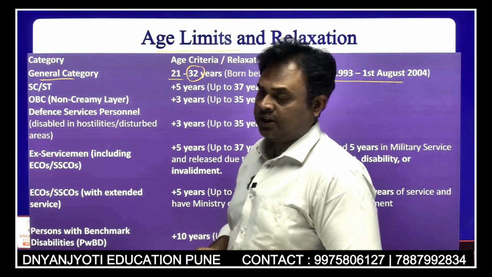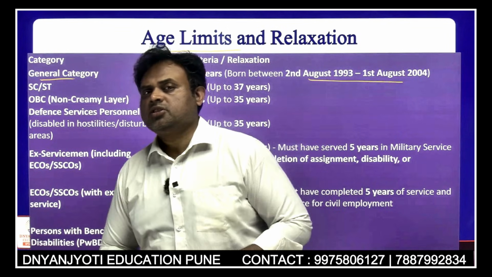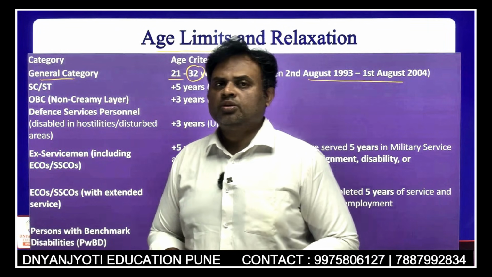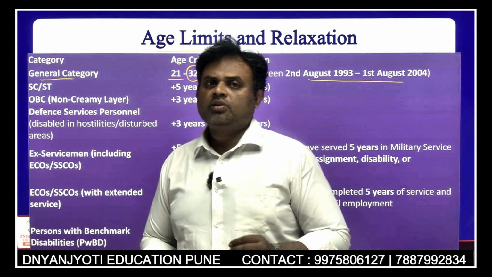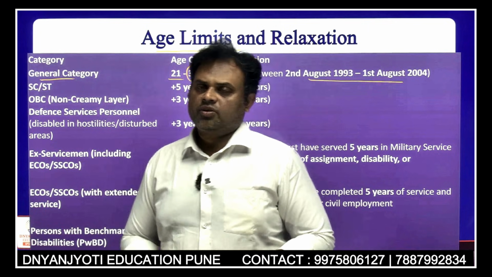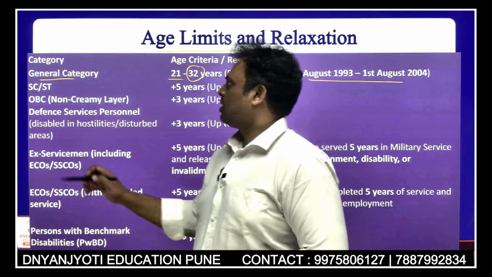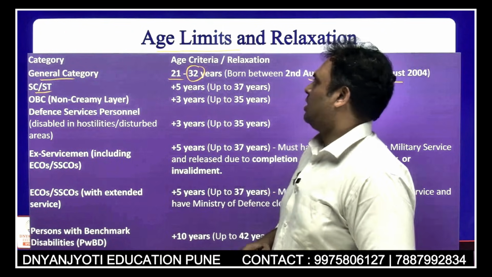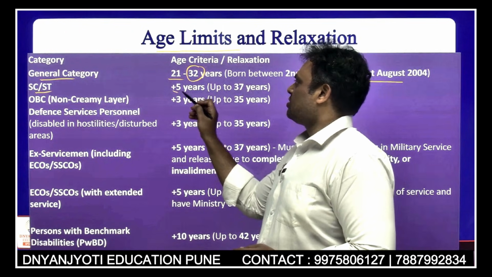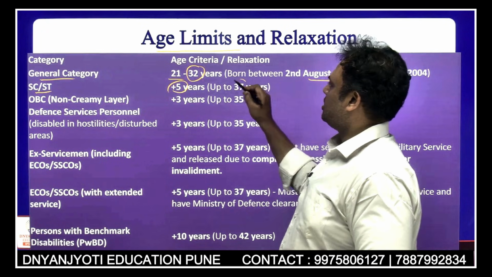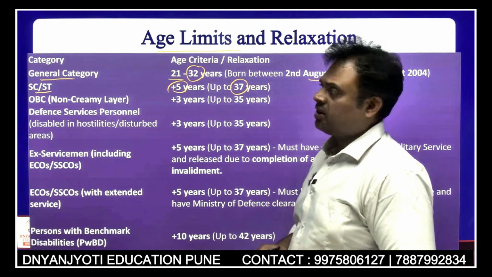Understand that whenever you go for the examination, your age criteria should be checked against what your age will be in the month of August of the year when the official notification is released. Persons belonging to SC and ST have a relaxation of 5 years and can go for the examination up to 37 years of age.